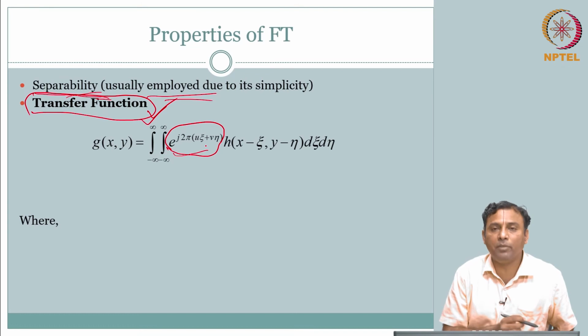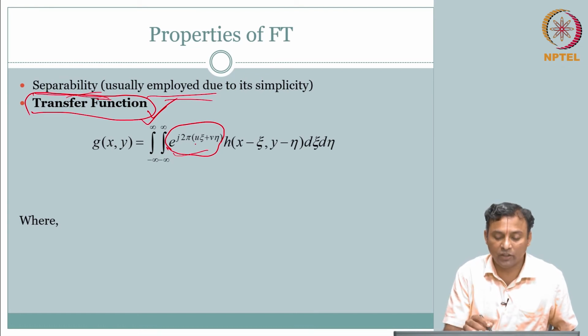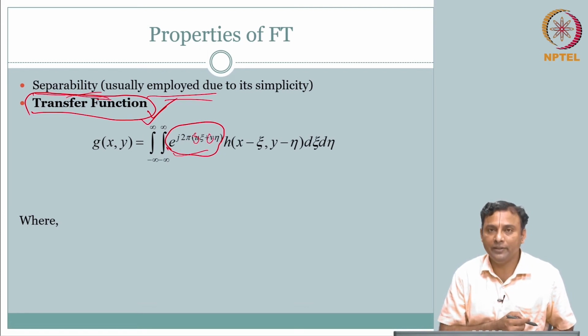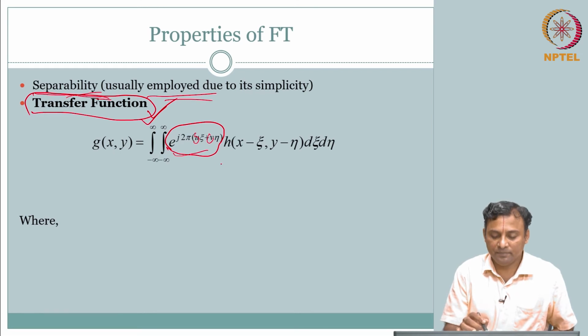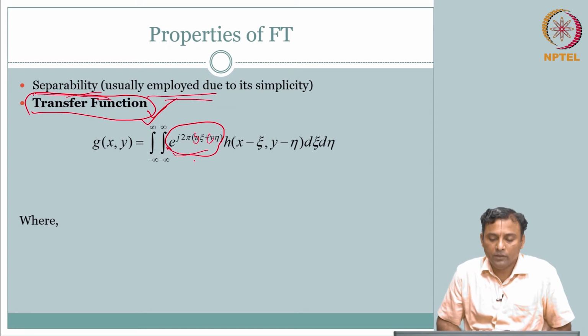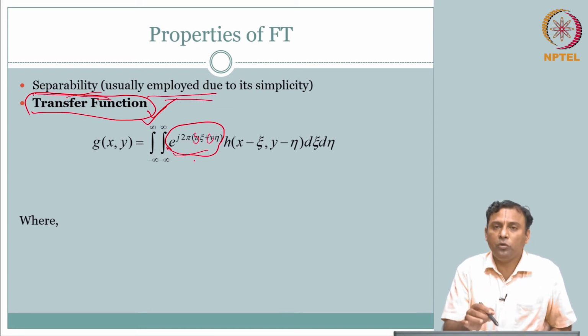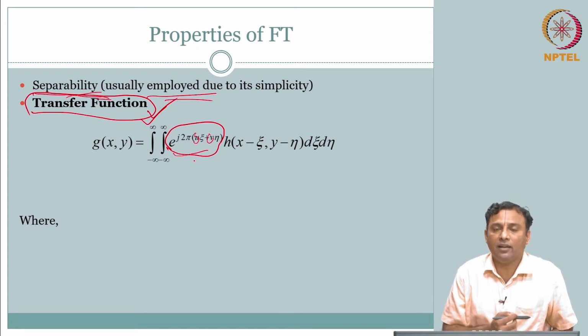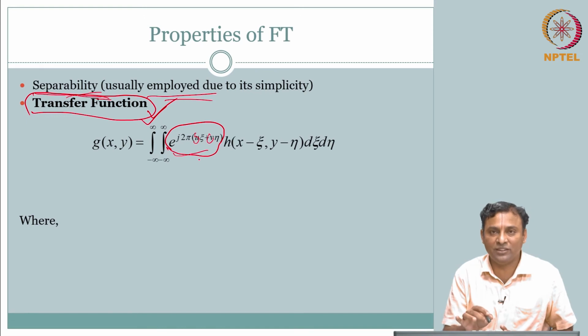Why do we pick a complex exponential? Because we know this is a sinusoid or cosinusoid with a specific frequency u and v. This is just substitution, we put this in. From now we need to do some simplification to understand what this can be viewed as. Quickly looking at this, nothing is obvious; we did not do anything fancy so far.